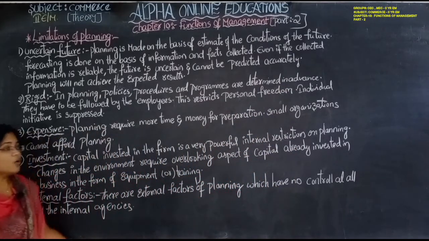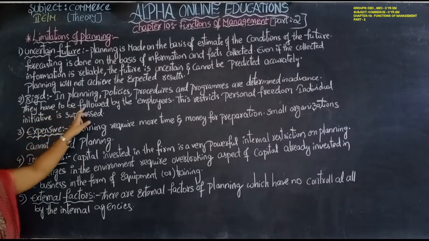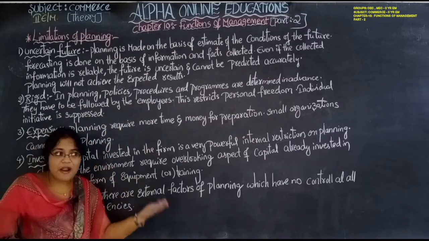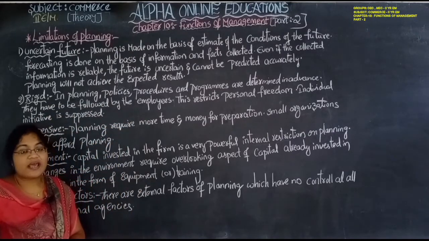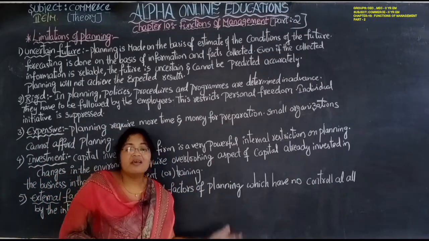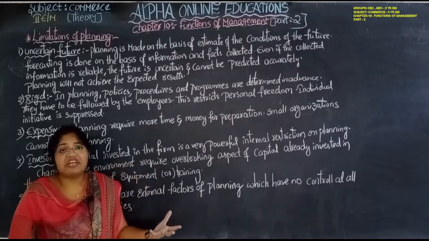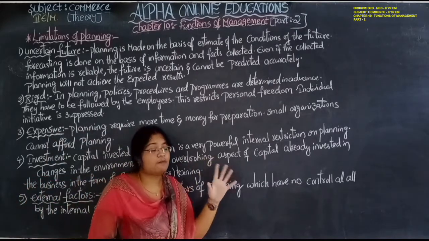After determining the programs, policies and procedures, they have to be followed by the employees. The employees are not given freedom to express their opinion or show something in a creative way. That option is not given here.